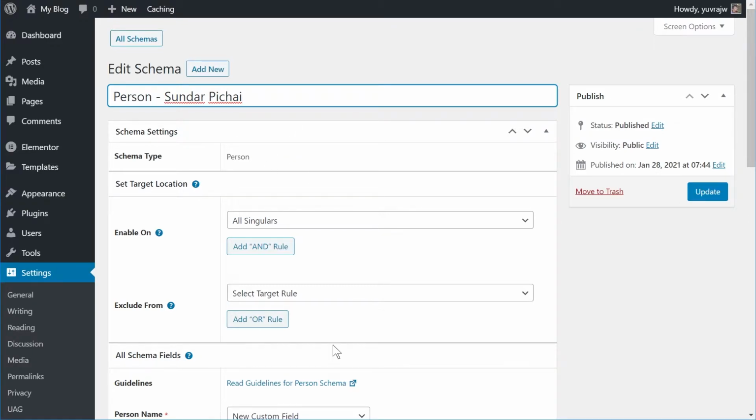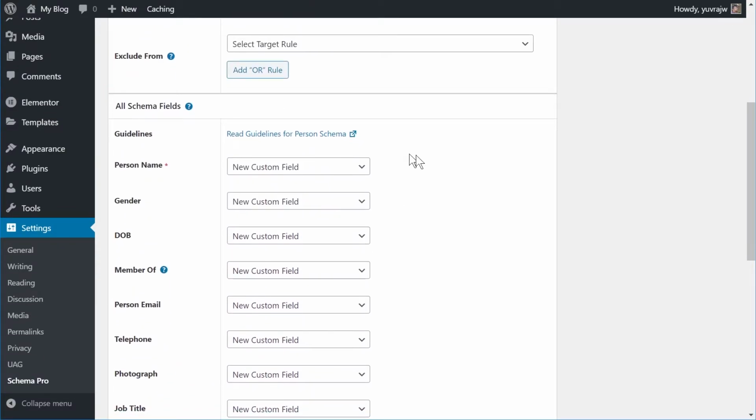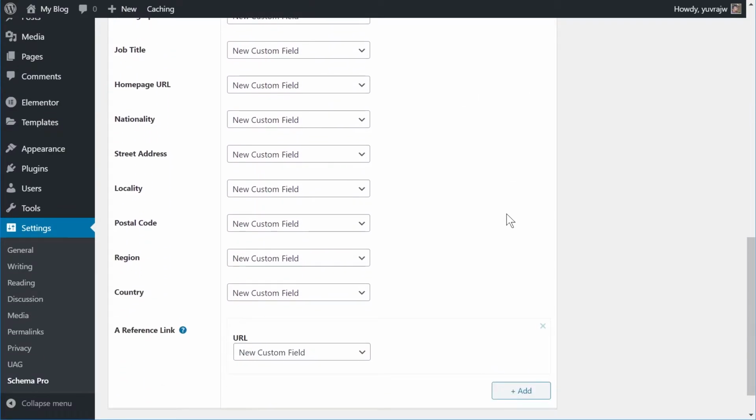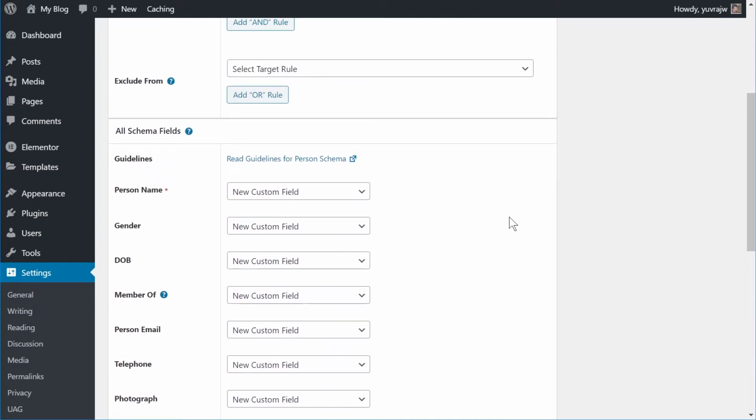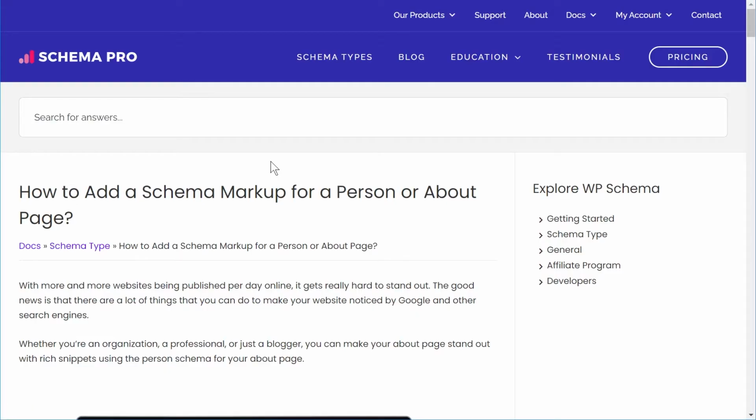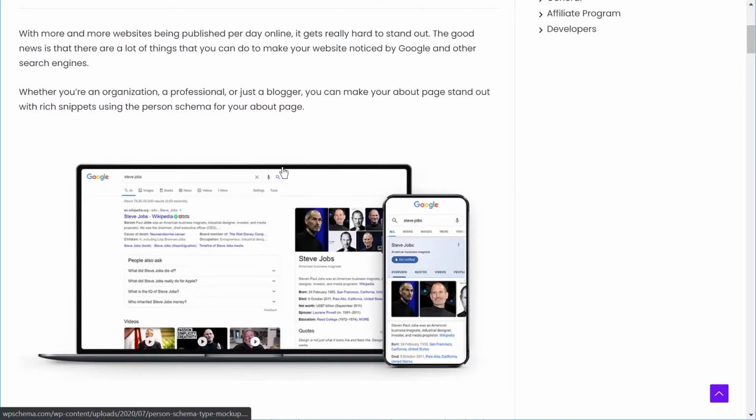These are the targeting options which we just covered. Coming to the schema fields themselves, here are all the fields that we can configure in the person schema. Also, if you prefer written instructions for this video, there's a link to the blog post on our website. Let me open that for you. It has similar instructions to what you're listening to in this video. So if you want to keep a record or send it to your team, this blog post will be useful. I'll also leave a link down in the description of this video. So if you're not a Schema Pro user today, you can check this blog post out. Let's go back to WordPress.